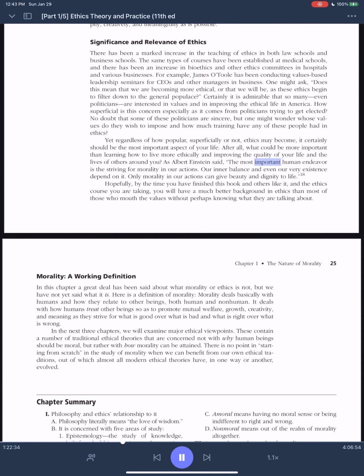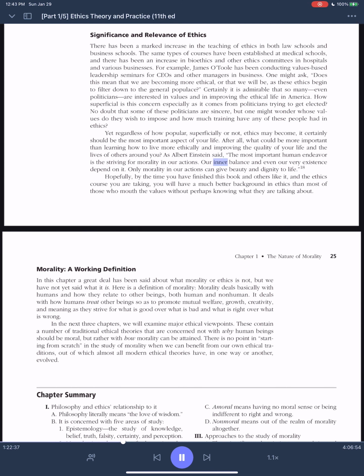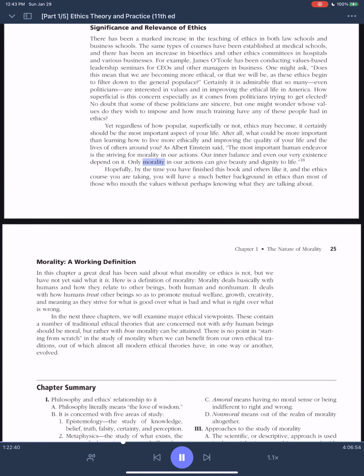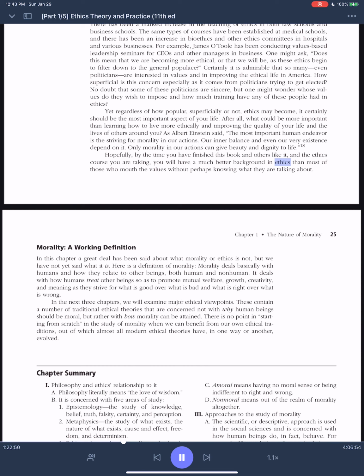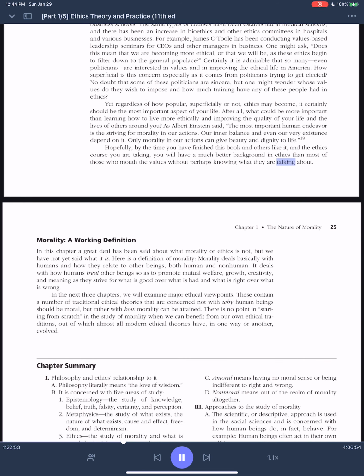As Albert Einstein said, the most important human endeavor is the striving for morality in our actions. Our inner balance and even our very existence depend on it. Only morality in our actions can give beauty and dignity to life. Hopefully, by the time you have finished this book and others like it, and the ethics course you are taking, you will have a much better background in ethics than most of those who mouth the values without perhaps knowing what they are talking about.